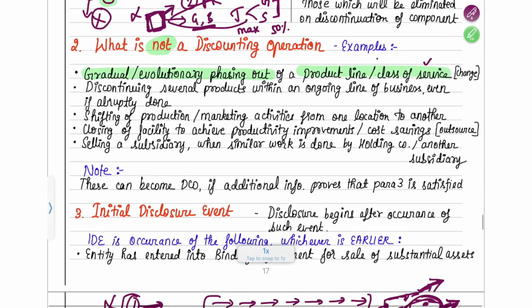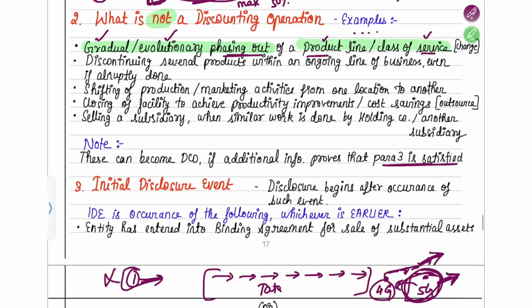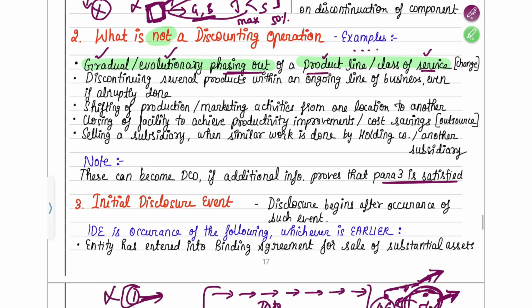So gradual or evolutionary phasing out of a product or a class of service will never be a discontinuing operation until and unless para 3 is satisfied. Para 3 is nothing but these three conditions. If these three conditions are satisfied, then you can call it a discontinuing operation. But apart from that, it will not be. In the general case, if no other information is given in the question, you will assume that it is not a discontinuing operation. Okay. So change in product or change in service will also be considered here.